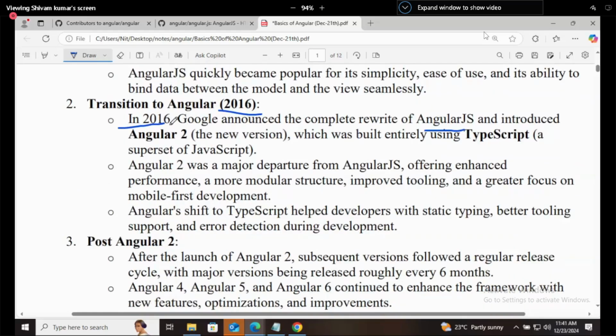So in 2016, Google announced that they were rewriting AngularJS, meaning they were changing everything, writing it again, and they introduced Angular 2. Angular 2 was the first version of Angular, because Angular 1 was AngularJS. The new version was built entirely using TypeScript, a superset of JavaScript. Angular 2 was a major departure from AngularJS, which was written in JavaScript.